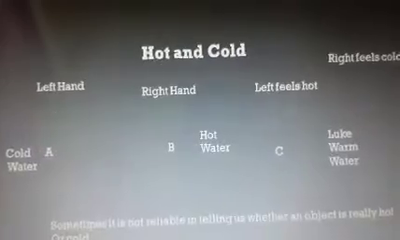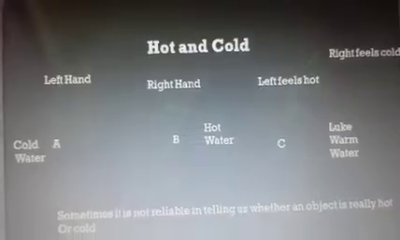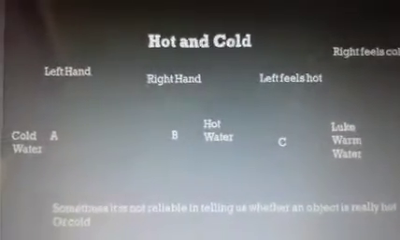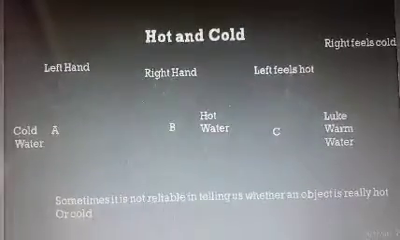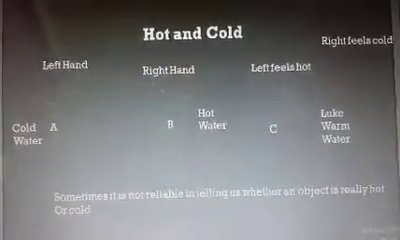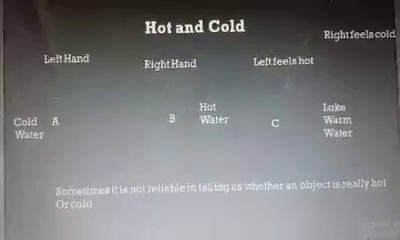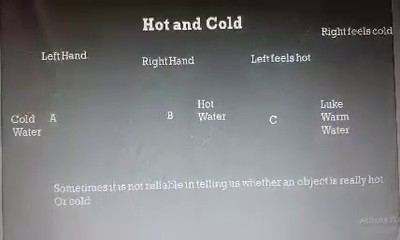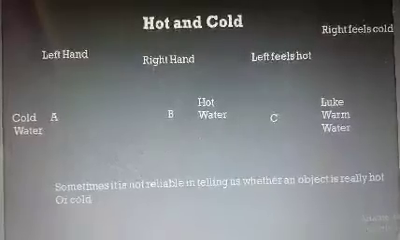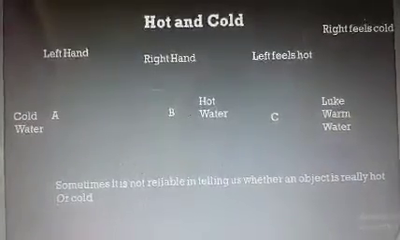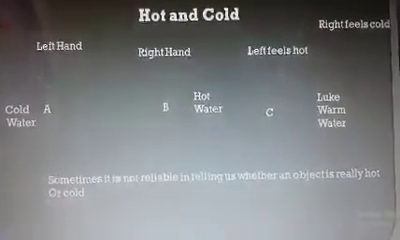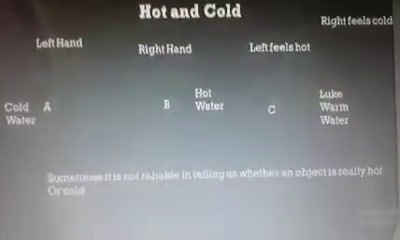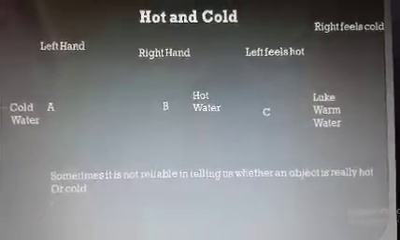Now, the next topic: hot and cold objects. Around us there are different objects which are considered hot as well as cold. In the example I gave, ice is a cold object and the frying pan is a hot object. But sometimes this is not reliable in telling us whether an object is really hot or cold.